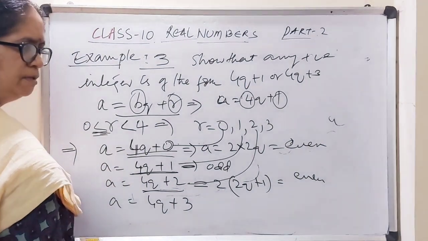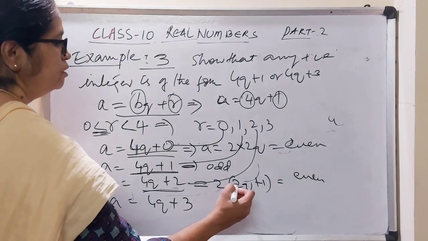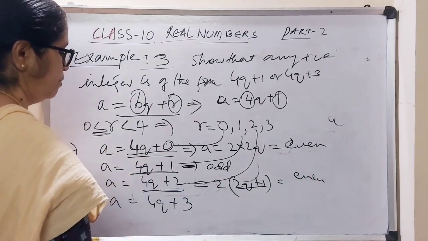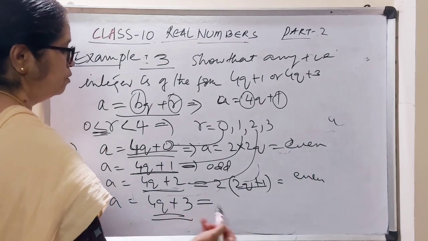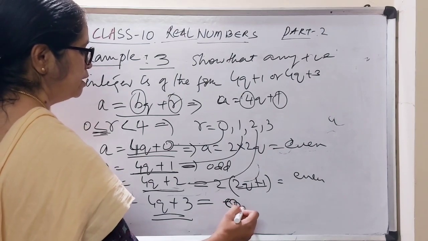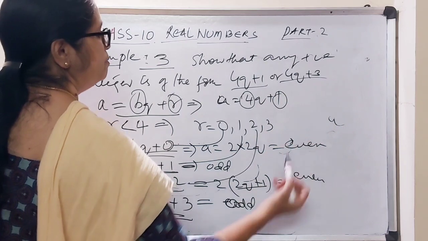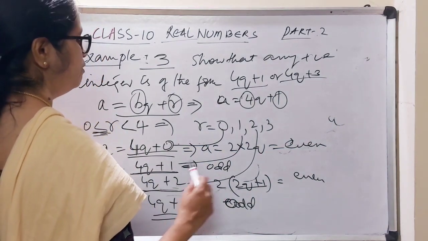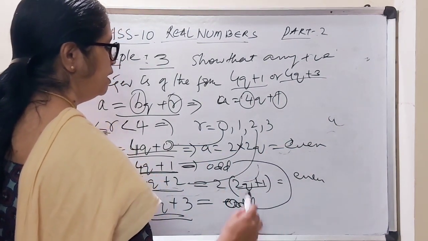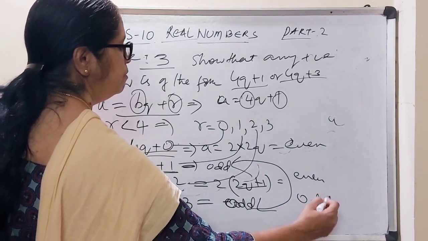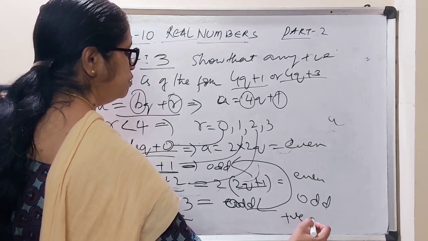2 into something, they are the multiples of 2, right? Then don't worry about 2q plus 1. It is 2 into something, and 2 into something is an even number. Now can I have 2 common here? No. So this is again odd. So these are all odd numbers, right? See, this is 4q plus 1 and this is 4q plus 3. They are of the form odd positive integers.